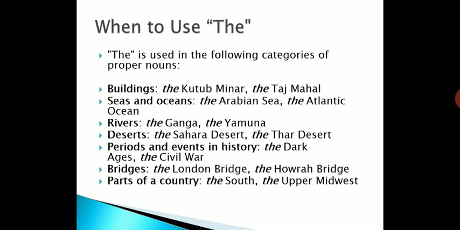Whenever we are talking about periods or events in history, there also we have to use the word the, like the Dark Ages, the Civil War. Whenever we are talking about important bridges, there also we have to use the: the London Bridge, the Howrah Bridge. With parts of a country also, I am talking about parts of a country, not any specific country. When we are talking about parts of a country, there also we have to use the, like the South, the Upper Midwest.